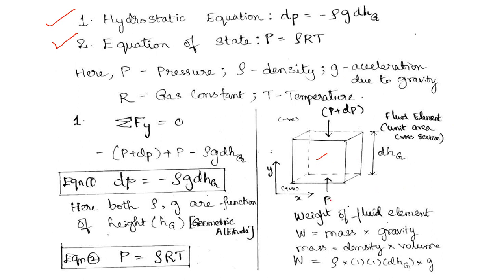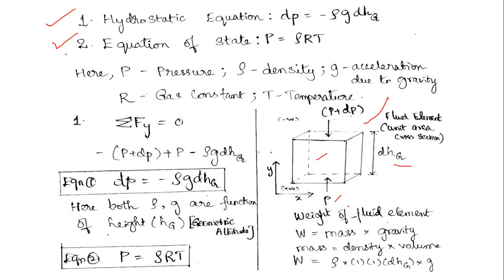Let it have a pressure applied upwards into the fluid element from below as P, and let it have a pressure above the fluid element as P plus dP, that is pressure plus change in pressure. And this element is static, that is it isn't moving. So if we apply two pressures, this change in pressure is going to cancel out. And the two faces are separated by a gap of dHg. Hg means the geometric height.